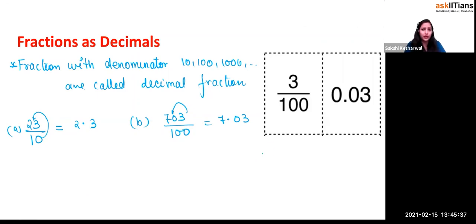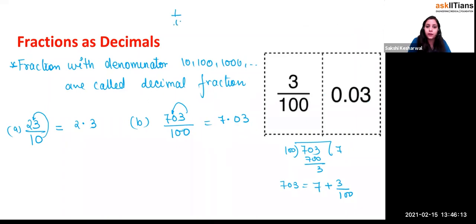So if you write this as a mixed fraction, like if I write 703 divided by 100, yes or no? This is equal to 7 and 3 by 100. So can I write this as 7 whole plus 3 by 100 or not? Yes. So 7 whole means you have taken all the 7 parts, and then you took one part and divided it into 100 equal parts and took 3 parts of it. That is known as 703 by 100, which means 7.03, right? Because of the denominator, we write 0.03, right?